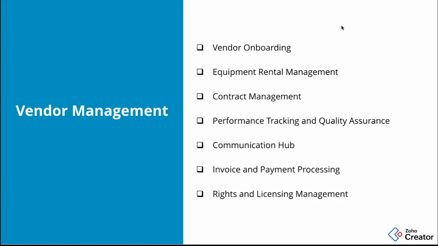I can manage the inventory, where I can manage all my own equipment and the rented equipment database. I can manage the contract between the production unit and the vendor, performance tracking, a common communication hub, and we can integrate it with other Zoho products for invoice and payment processing. And also we can manage the rights and the licensing management. So these are the modules that we can automate in this particular use case, vendor management.